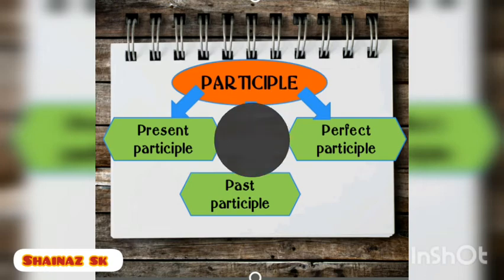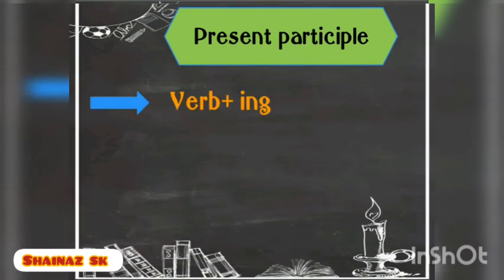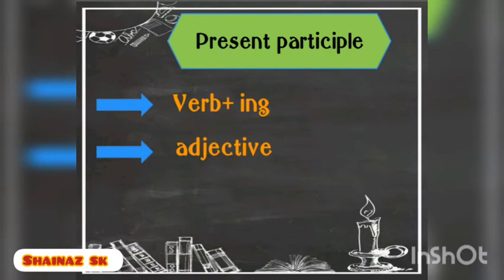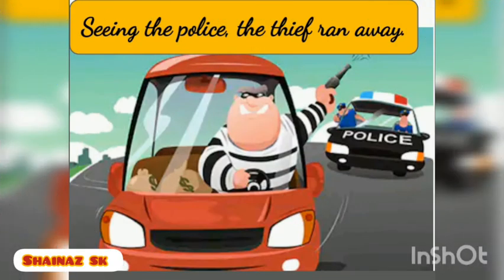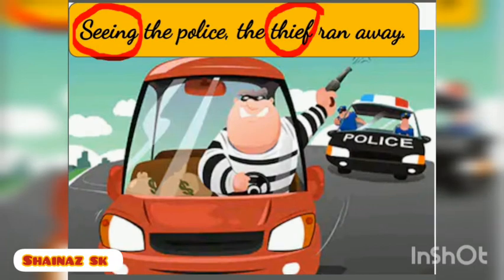At first we will read about present participle. It takes the form of verb plus ing and it functions as an adjective. Let us take one example. Seeing the police, the thief ran away. See the word here, seeing, it is formed from the word see, which is a verb. Here the word seeing and thief have a connection. Seeing says something about the thief, which is a noun. So here seeing is acting as an adjective because it is qualifying the noun thief. So seeing here is a present participle.